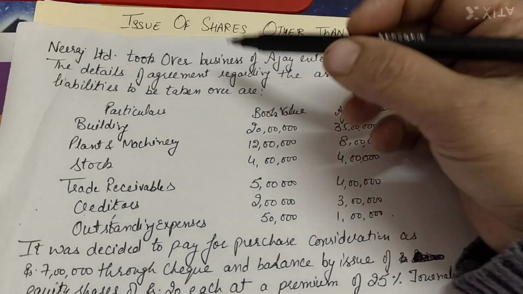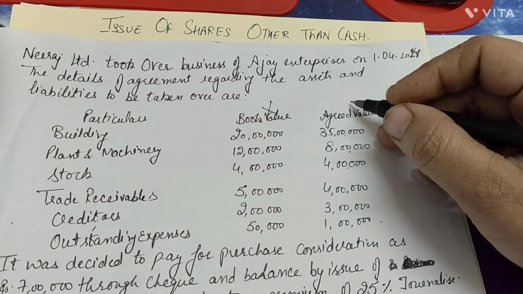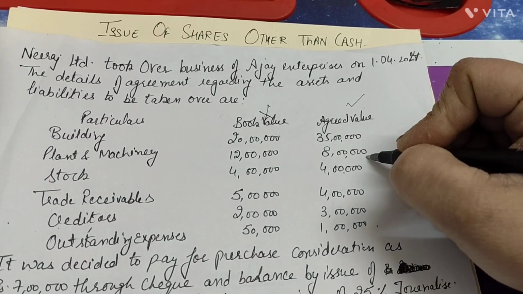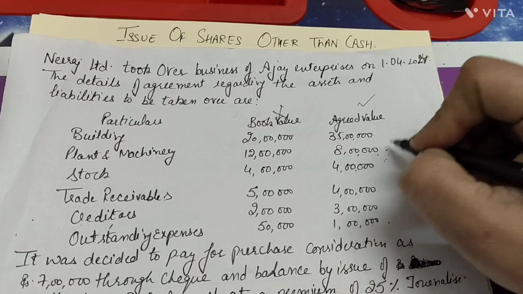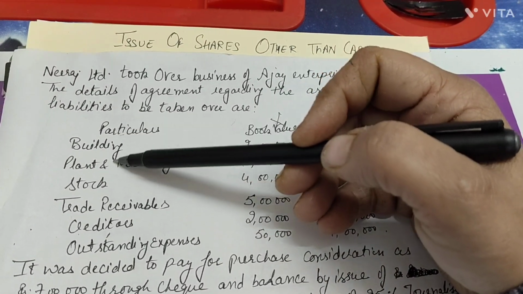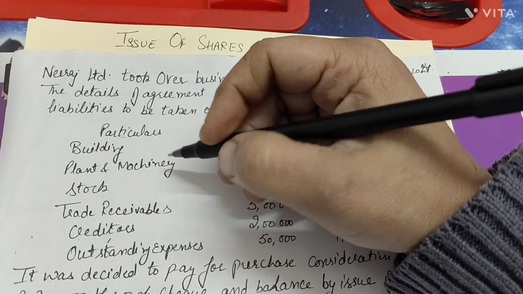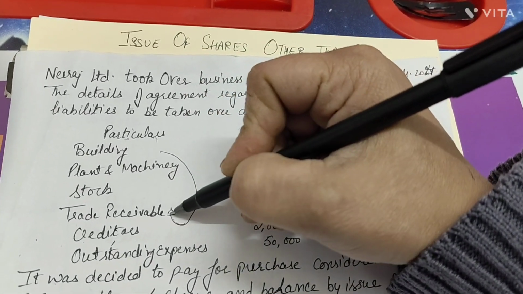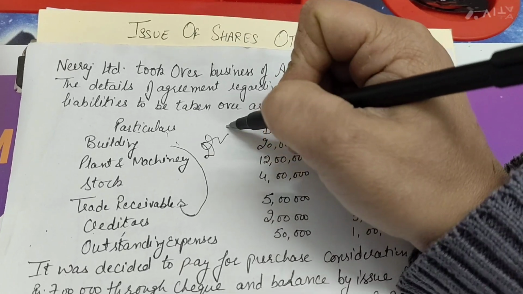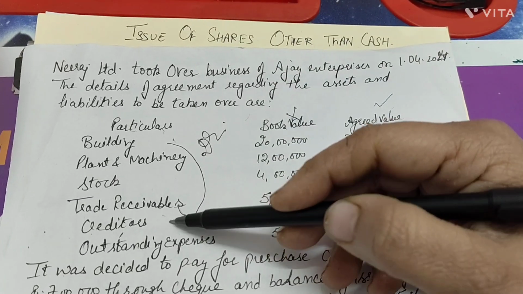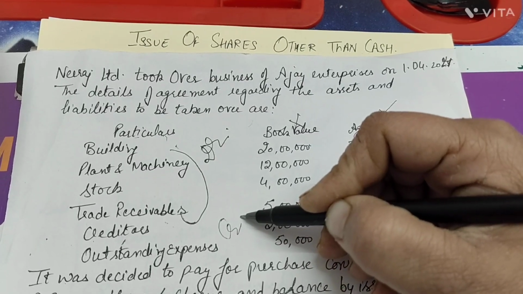First of all, we will not consider the book value; rather, we have to consider the agreed value for the case of the takeover. Second thing is we have to determine which assets are taken over and which liabilities are taken over. Here from building till trade receivable, these all are the assets which would carry a debit balance, and the rest are your liabilities that would carry a credit balance, right?